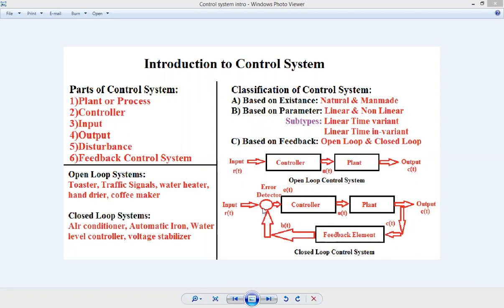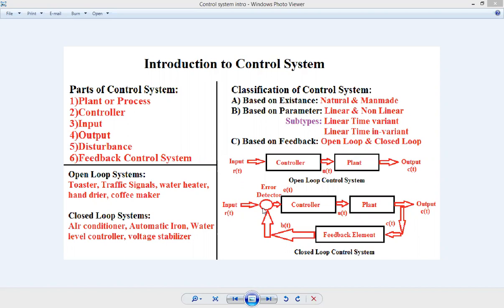Okay. So suppose another example is automatic liquid level control. In automatic liquid level control, the level of the tank is sensed. Then from the lower tank, the water is pumped into the upper tank, correct? When the upper tank gets filled, it is sensed, means feedback is given to the controller. When the tank gets filled, the motor stops, or you can say the pumping is stopped. So the motor is turned off. So it is again one of the examples.